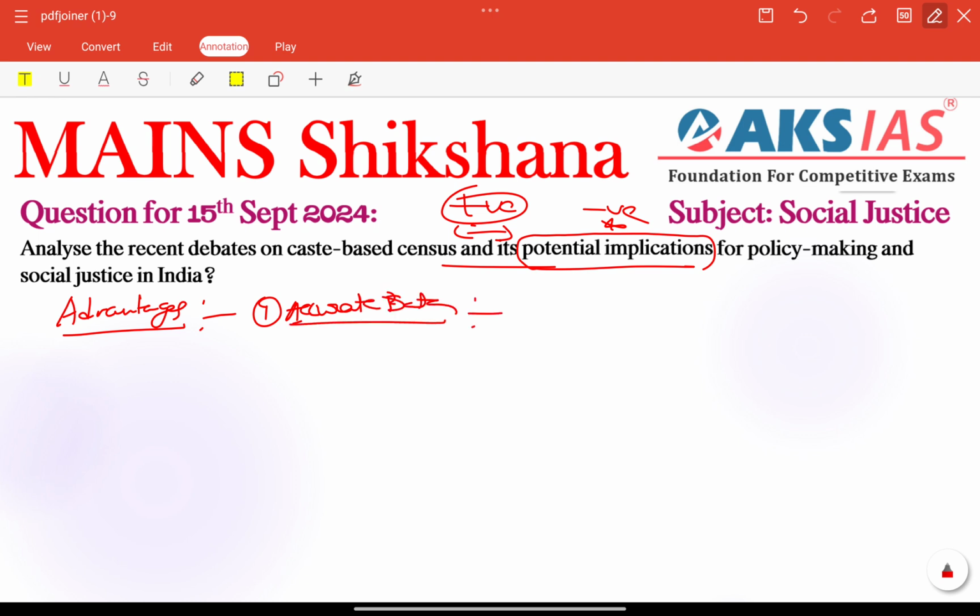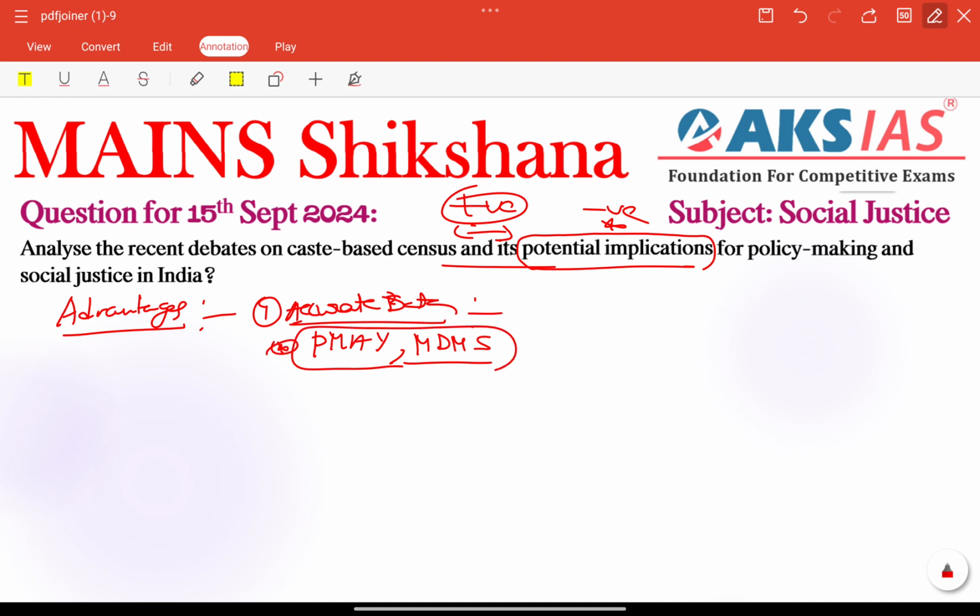So for example, here we can talk about some schemes. The availability of caste data will allow more accurate targeting of welfare schemes. For example, we have Pradhan Mantri Awas Yojana, we have the midday meal scheme, right? So caste based data can ensure that benefits reach the most deprived communities, especially through these schemes.